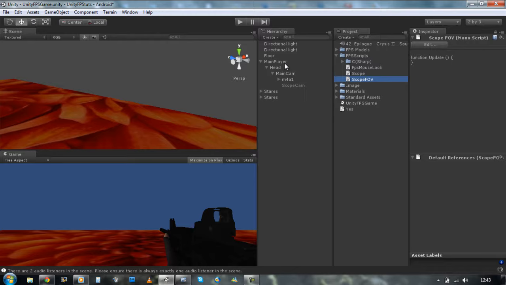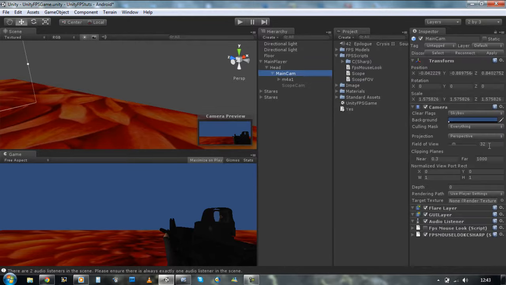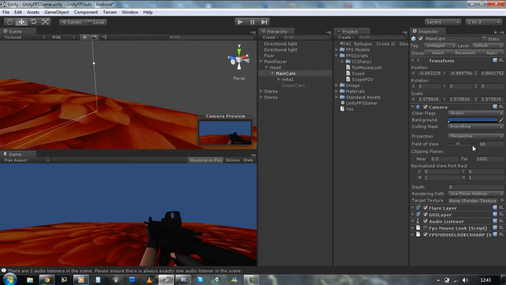Now before I do get started, I just want to check my main camera's field of view. At the moment it's 32. I'm going to reset that to its default 60, and I'm just going to replace the gun.